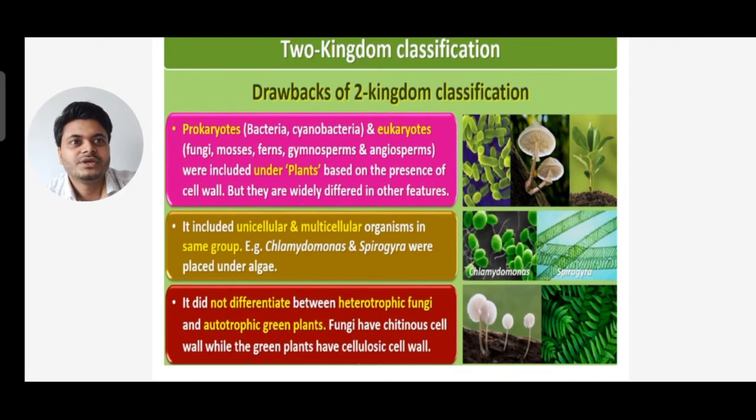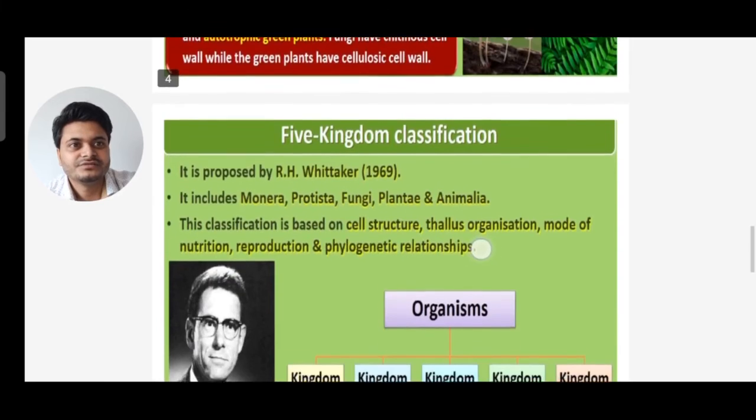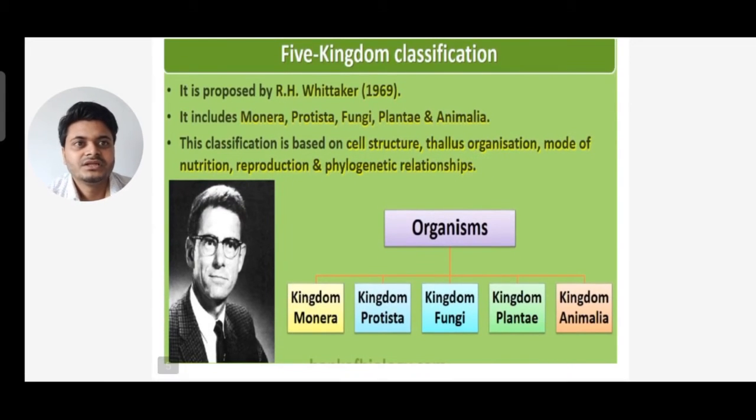So these were the drawbacks of the two kingdom system of classification. Now we come to the five kingdom system of classification. It was proposed by R.H. Whittaker in 1969, and it included Monera, Protista, Fungi, Plantae and Animalia. This classification is based on cell structure, thallus organization, mode of nutrition, reproduction, and phylogenetic relationship.